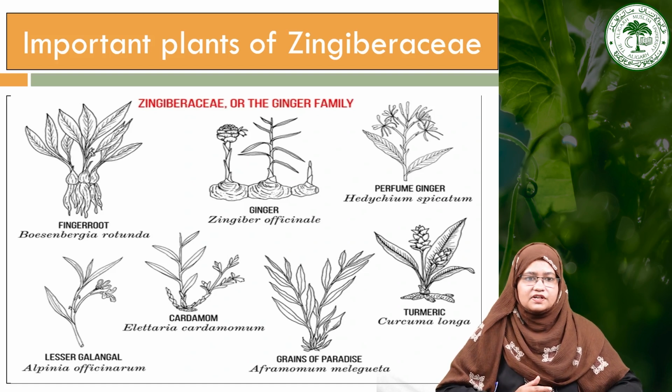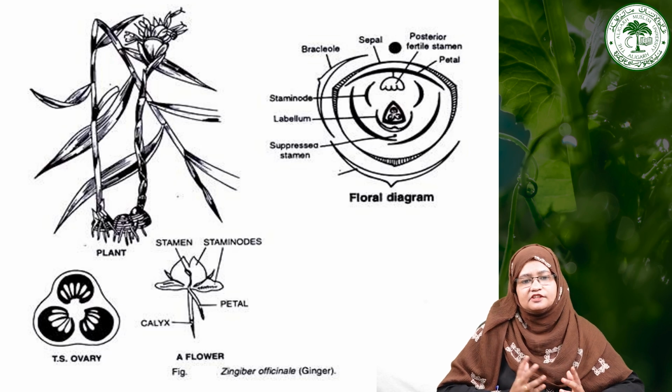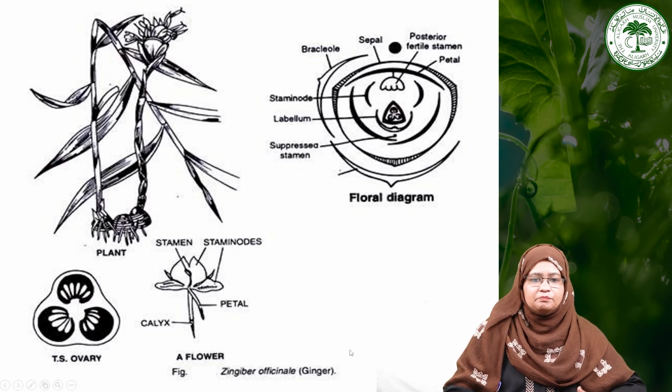So now moving towards the one plant that is the most economically important or most common plant, that is Zingiber officinale. As we can see here, this is the whole plant of Zingiber officinale, and you can see here this is the underground rhizome, and this one is the aerial shoot that has leaves, and you can see leaves have prominent sheathing bases. From these images you can see these are the sheathing bases of the leaves, and this is the inflorescence that is present, which has bract-like structures.